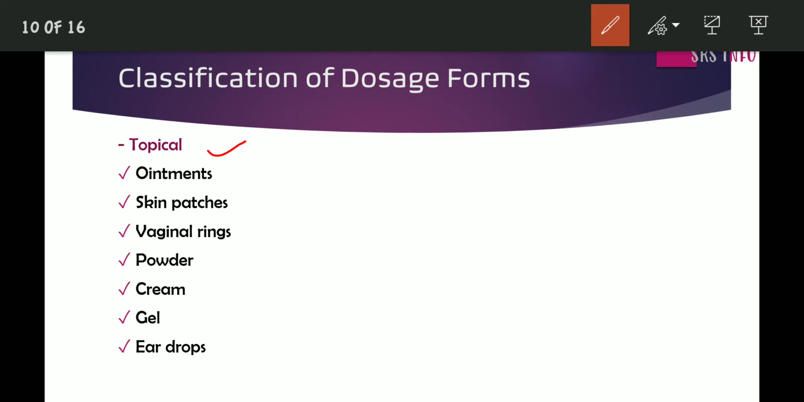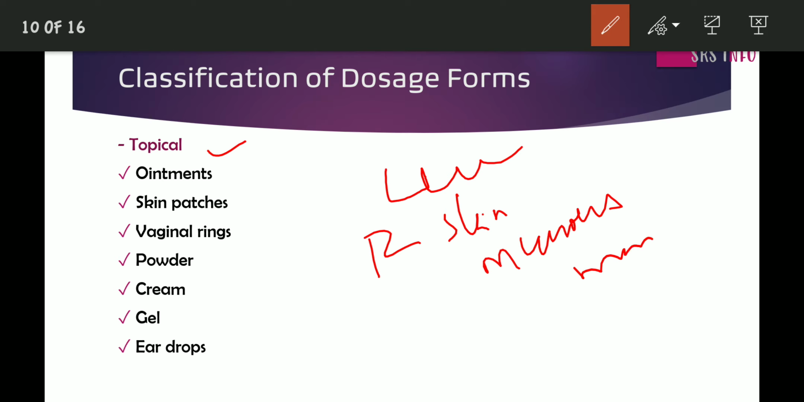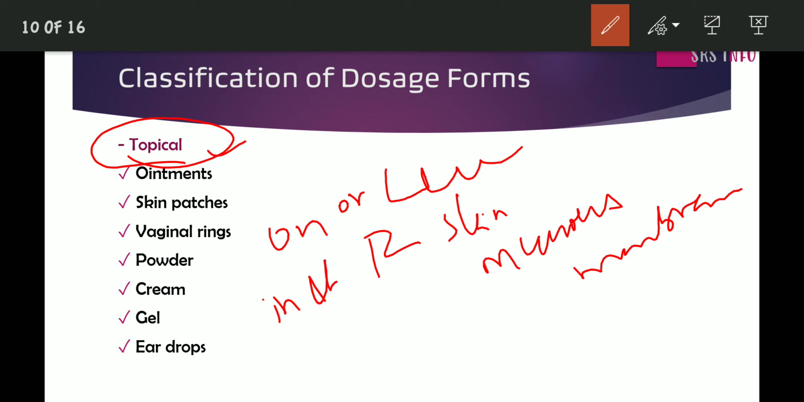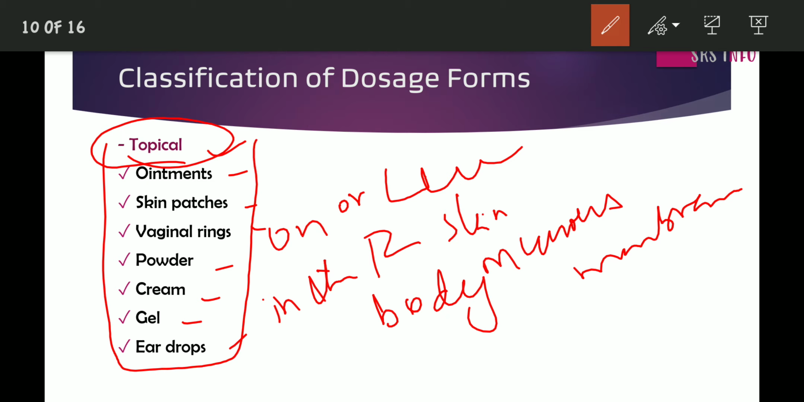It means the medicines are applied to the body surface, skin or mucous membrane. Body surface is skin or mucous membrane. This is known as topical. Okay, applied on or in the body, that we can call as topical form of administration. Ointments, skin patches, vaginal rings, powder, cream, gel, ear drops, all these are coming under topical form of administrative dosage forms.